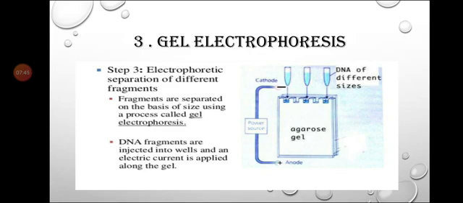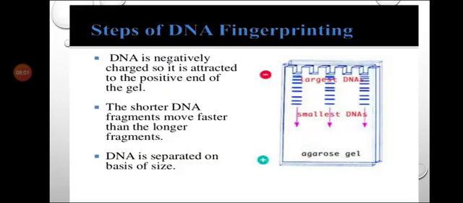The DNA samples are loaded for agarose gel electrophoresis under an electric influence. You can see here the loading of the DNA samples. The DNA fragments, which are negatively charged, move to the positive pole.